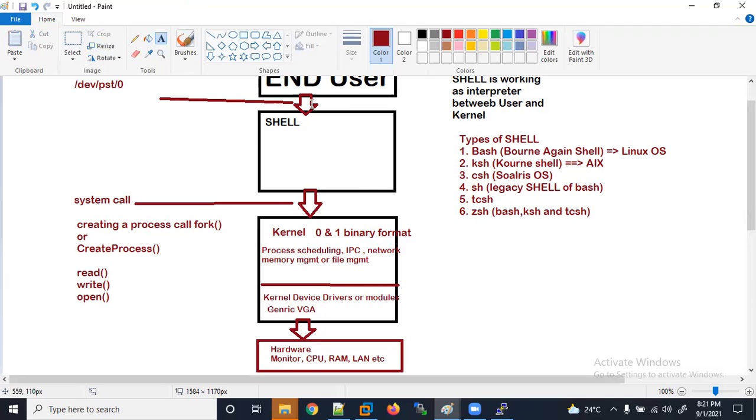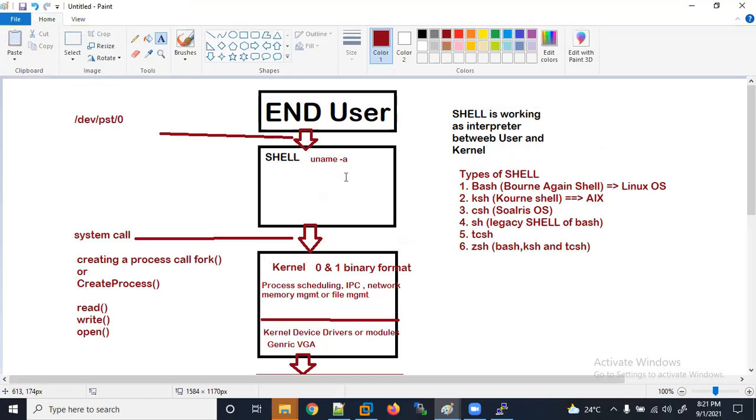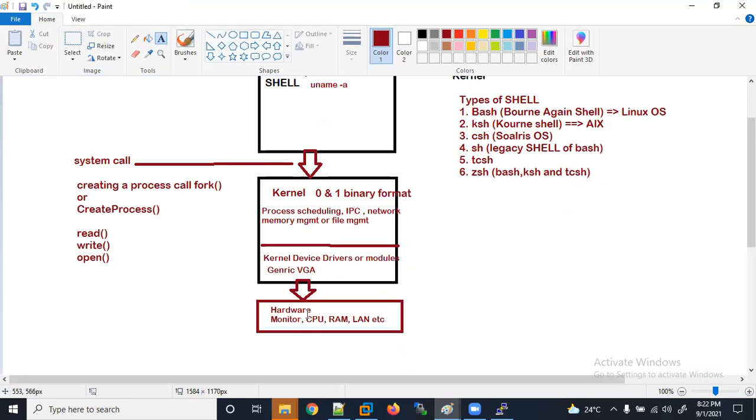So here we typed the command uname -a, the user typed the command. The kernel does not understand the shell command, so the shell converts that command into the respective language, that is 0 and 1. The kernel understands the 0 and 1 format, and after that it connects with the respective drivers, goes to the respective hardware, and you will get the output.